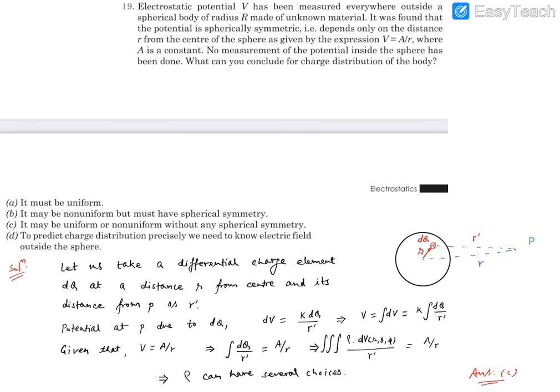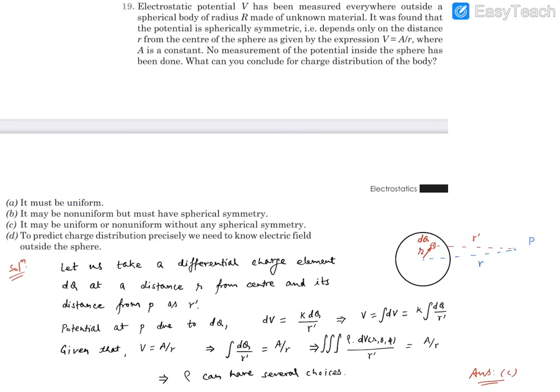So what we have is a sphere and it's charged. Potential outside has been measured and that potential was found to be spherically symmetric and it depends only on the radius r. And the expression is V is equal to A by r. We need to comment about the charge distribution. Options read like it must be uniform, maybe non-uniform, it must be spherically symmetrical and non-uniform as well, or without symmetry, and cannot be predicted. Some conditions need to be known.